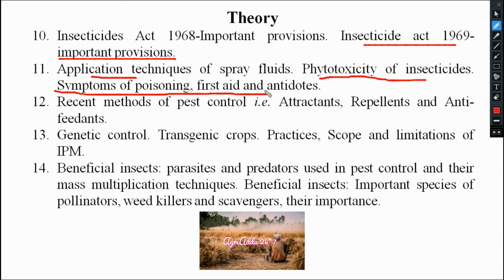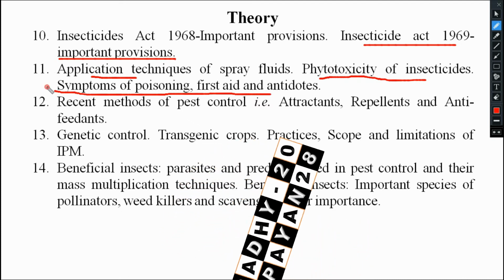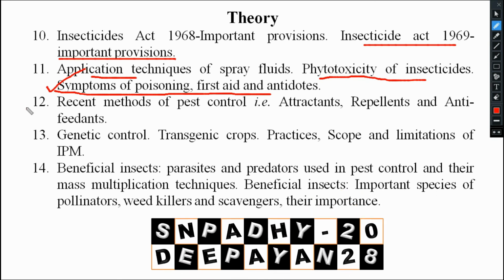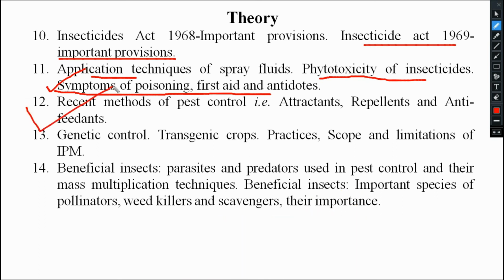Degraded into non-toxic compounds. Antidotes. Those things we will also see here. Then it ends your chemical control. Then this is important: recent methods of pest control.